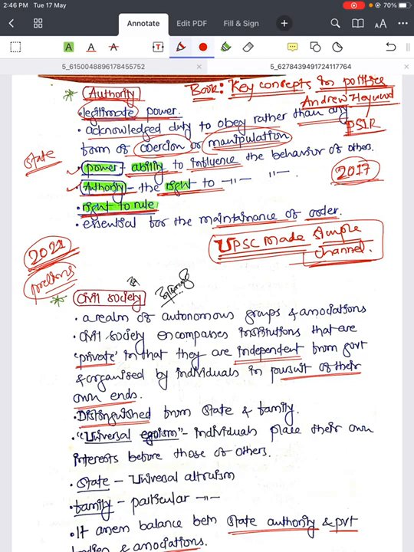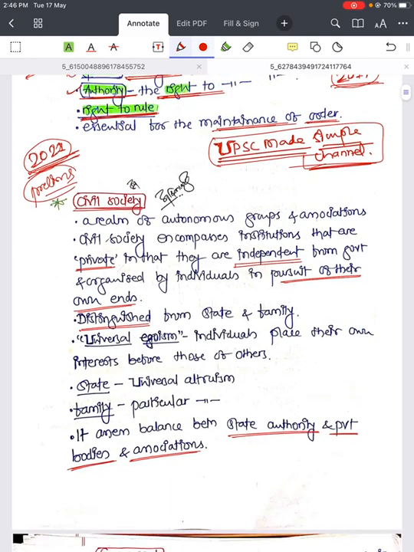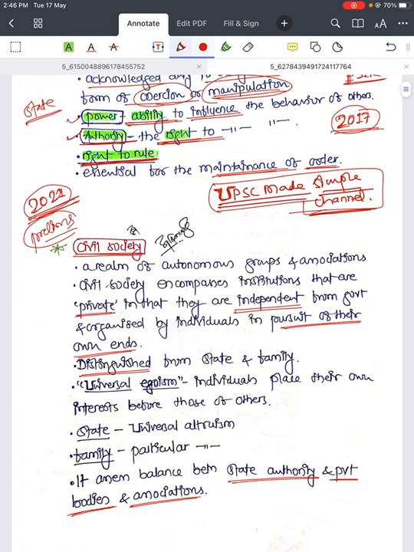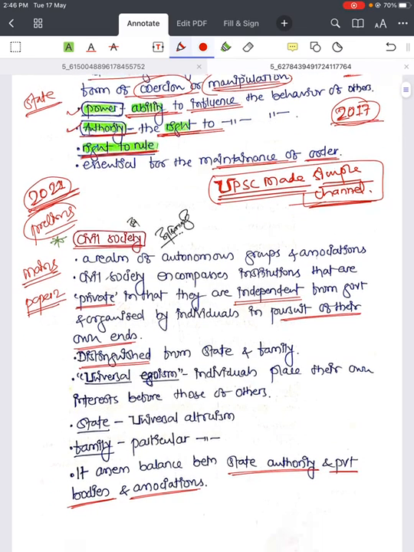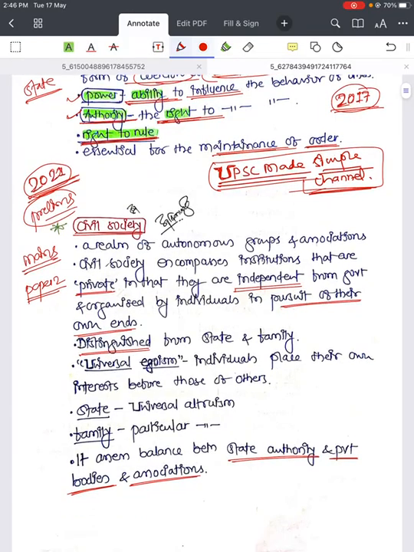Next is civil society, again a very important keyword. You will be able to use it in mains also, because in the syllabus of paper 2, the polity paper of mains, you will see these keywords directly mentioned. Civil society is a realm of autonomous groups and associations.